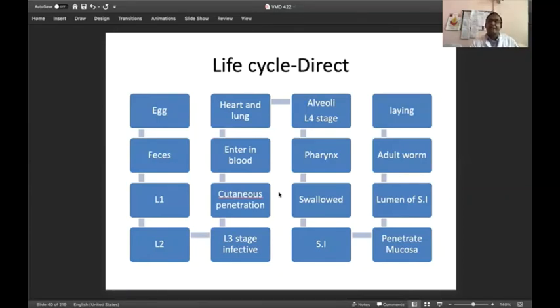Again, you see the life cycle, just like other parasites. The eggs come out in feces. Again, there is development of L1, L2, and L3 larval stages. Here also the L3 larval stage is infective. But unlike the other 5 parasites, where the major route of entry into the body is the mouth, here cutaneous penetration is very, very important. It enters through the skin, and from the skin it enters into the blood.